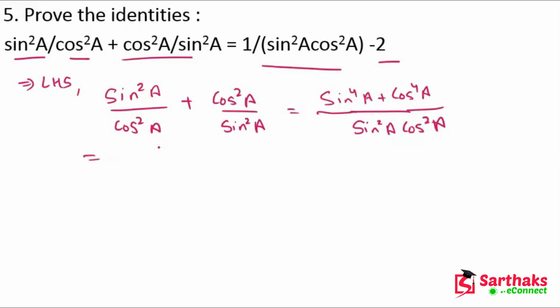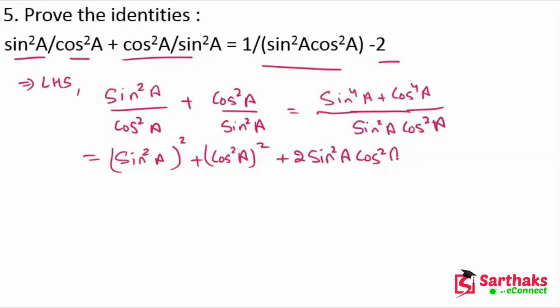Now we can also write this as (sin²A)² plus (cos²A)² plus 2 sin²A cos²A and minus 2 sin²A cos²A.